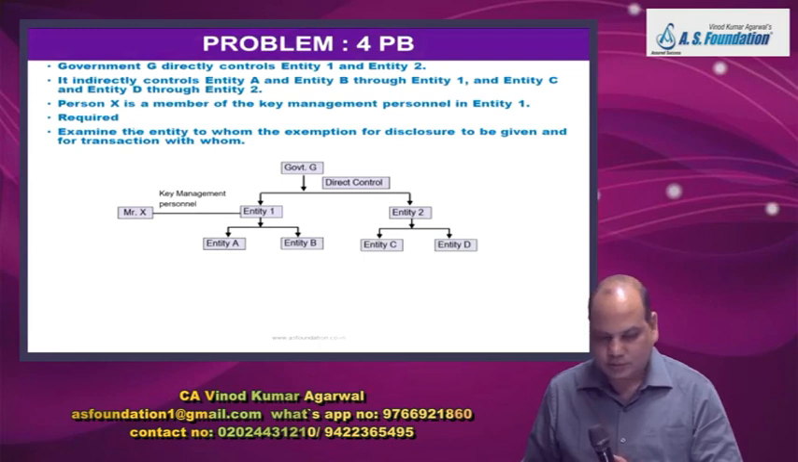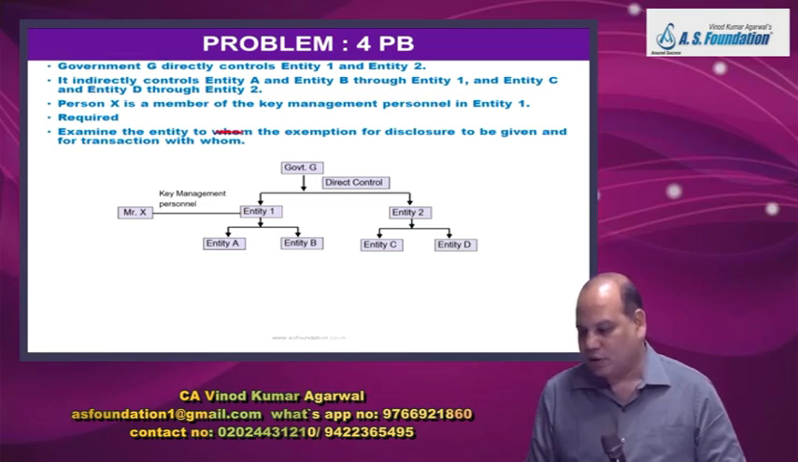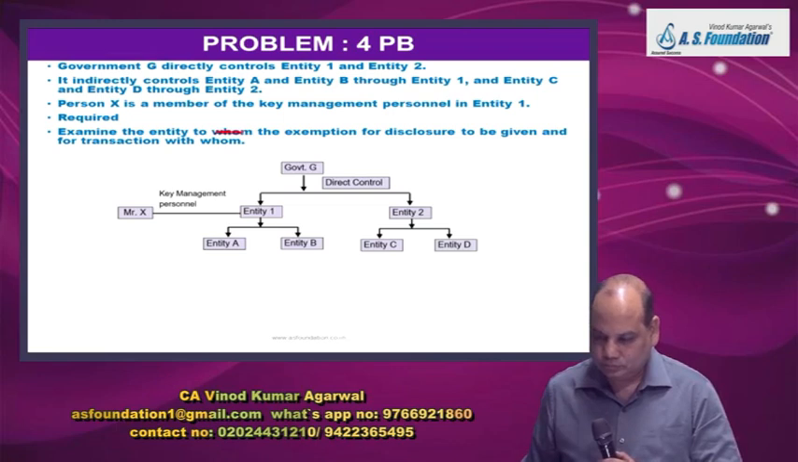Okay. The question has a wrong drafting. Examine from the point of view of entity A the exemption for disclosure to be given and for transactions with whom. So from entity A's point of view, you have to answer.